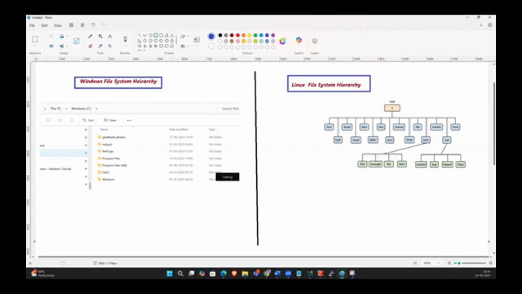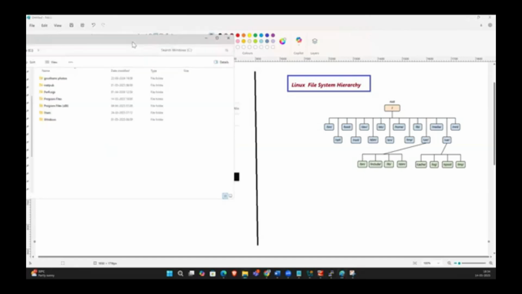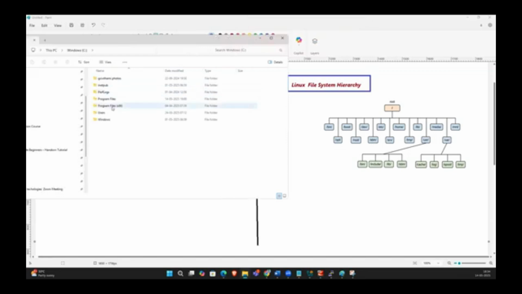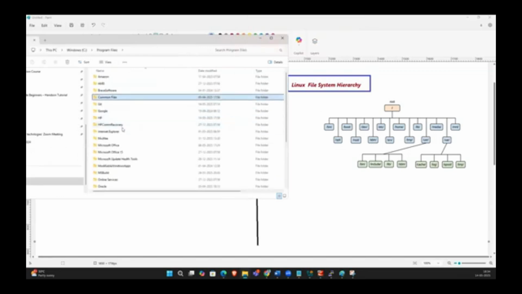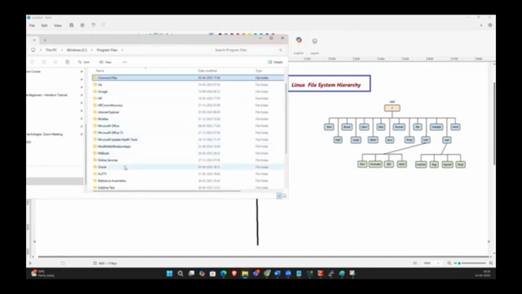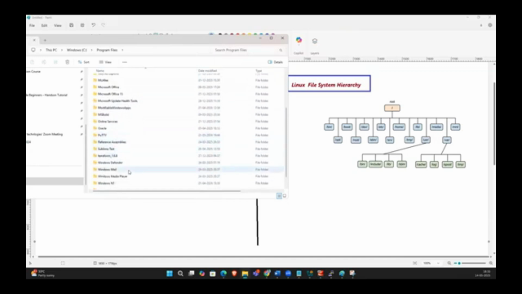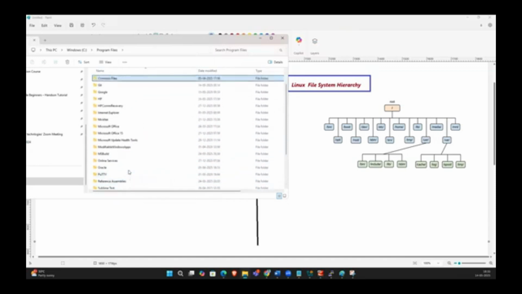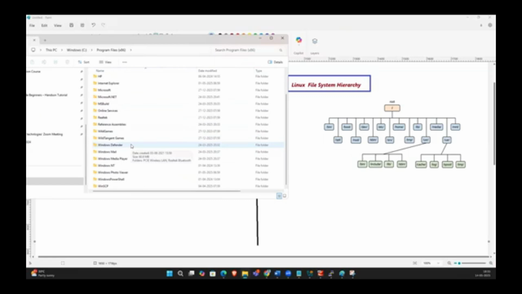You already know Windows, right? So this is Program Files. If I click on Program Files, you see Git installed, Google installed, McAfee, these all are third party software. PuTTY installed, Terraform installed, right? The third party software will be installed under Program Files. The system related software will be installed under Program Files x86.